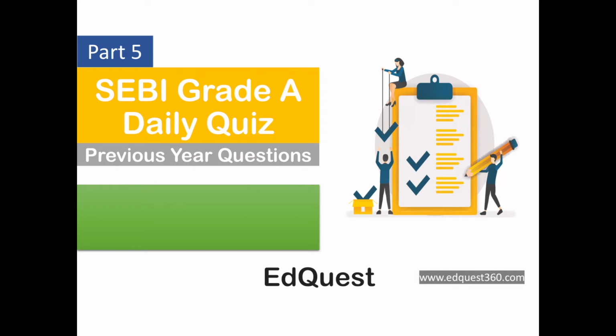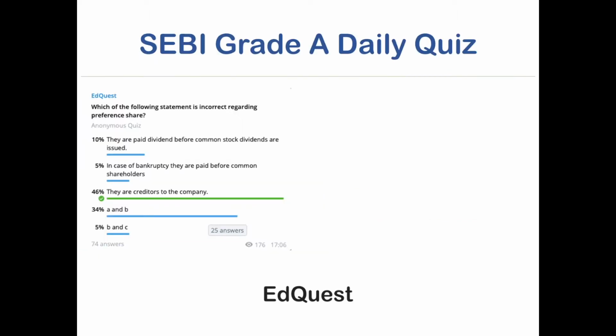This is part 5 of our CP Grade A daily quiz where we are doing previous year questions. So let us see what questions are today. The very first question is regarding preference share. The question reads as, which of the following statements is incorrect regarding preference share?